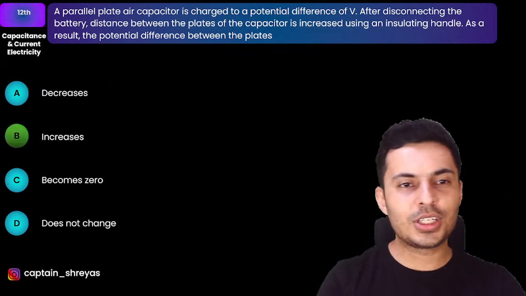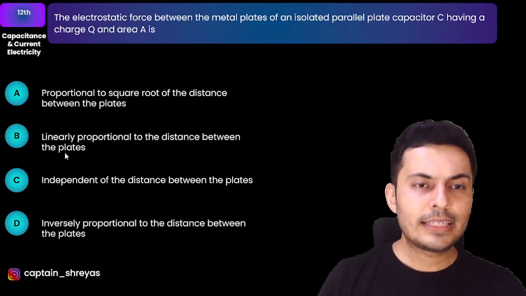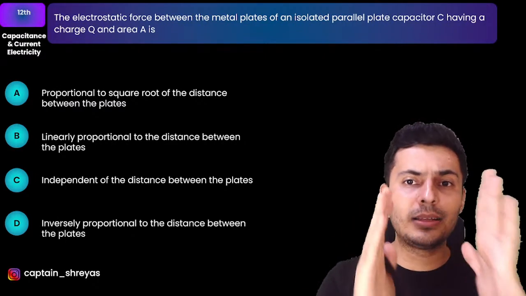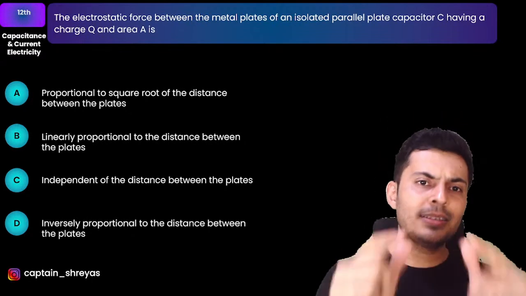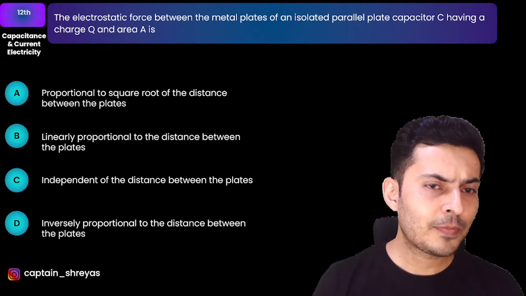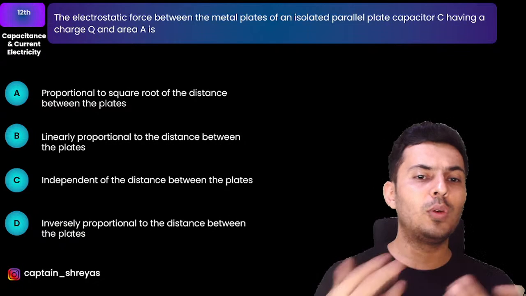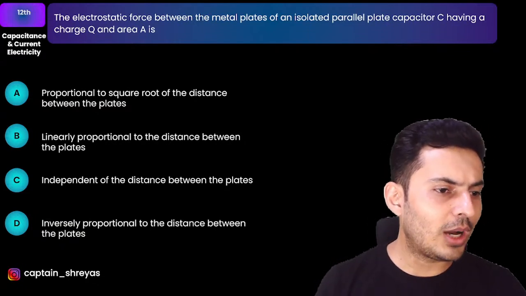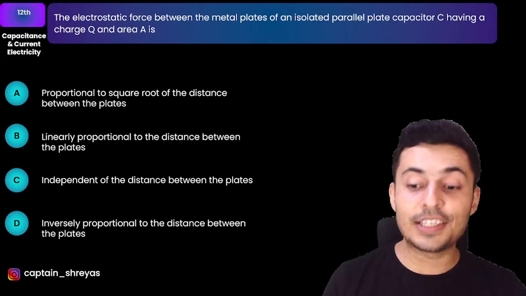And comes the next question up on your screen. The electrostatic force between the metal plates of an isolated parallel plate capacitor having some charge Q and area A is proportional to what? Interesting question. Yes, Yogita is saying, sir, I have a doubt. How does the potential increase just because of the increasing distance?